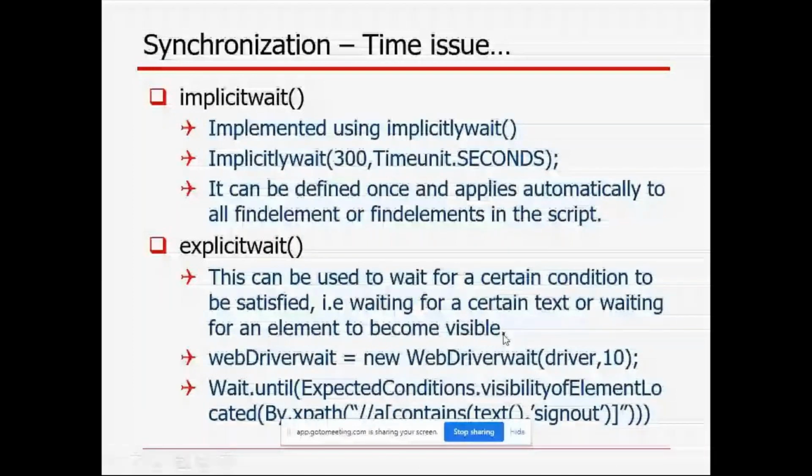Immediately it will not be visible. Means after clicking on the next button, after entering username and password, immediately it will not get visible. So it will take time to load that page. Once it is visible, that time it is going to use. Previously I told you, in the next slides I will explain that one. WebDriverWait wait equal to new WebDriverWait, driver comma 10.